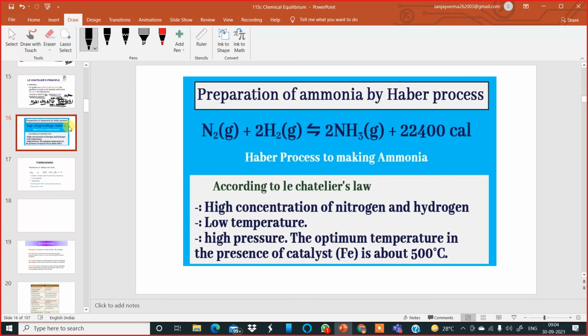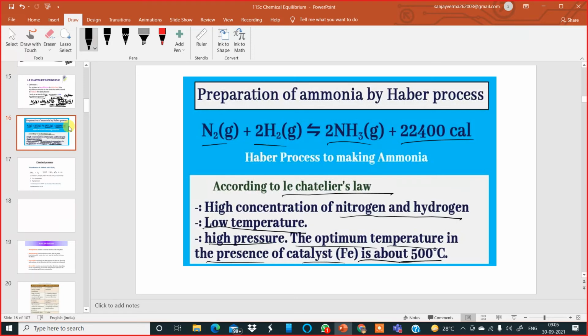The preparation of ammonia is by a process called Haber's process, where nitrogen gas and hydrogen gas combine to give ammonia gas, and it's an exothermic reaction. According to Le Chatelier's principle, high concentration of nitrogen and hydrogen will favor the formation of ammonia. Low temperature, meaning a temperature between 450 and 500, will favor the formation of ammonia. High pressure and optimum temperature in the presence of a catalyst favor the formation of ammonia.